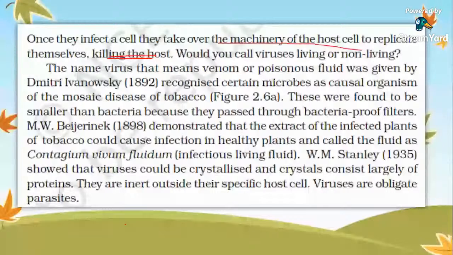As we discussed in the detailed lecture, Ivanovsky is not really the one who gave the term virus. It was Louis Pasteur, but as per the latest edition of NCERT, it is D.J. Ivanovsky. So if two options are given, the answer should be D.J. Ivanovsky.